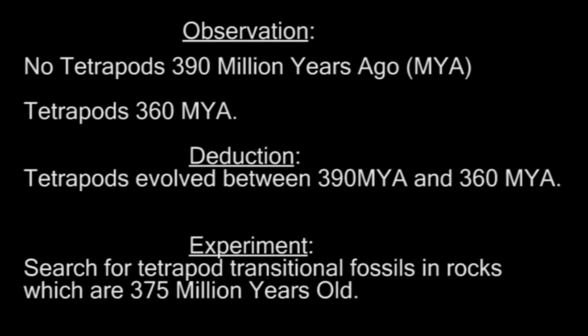30 million year gap. Armed with this information, Neil Shubin and his colleagues looked at maps of exposed freshwater sediments which were about 375 million years ago. They formed an expedition and after 5 years of searching, found the needed transitional fossil, Tiktaalik. Now, Tiktaalik has gills, scales, and fins.